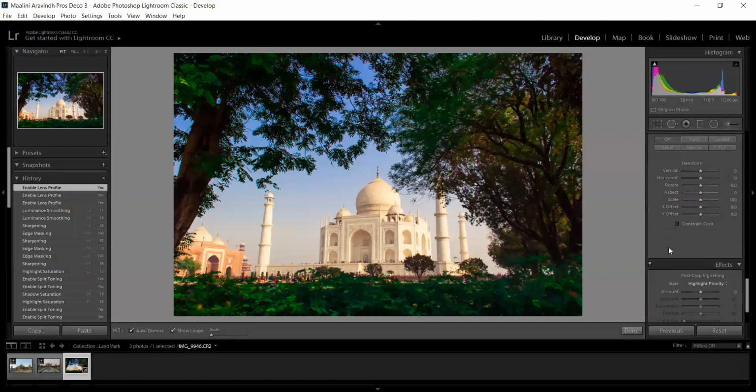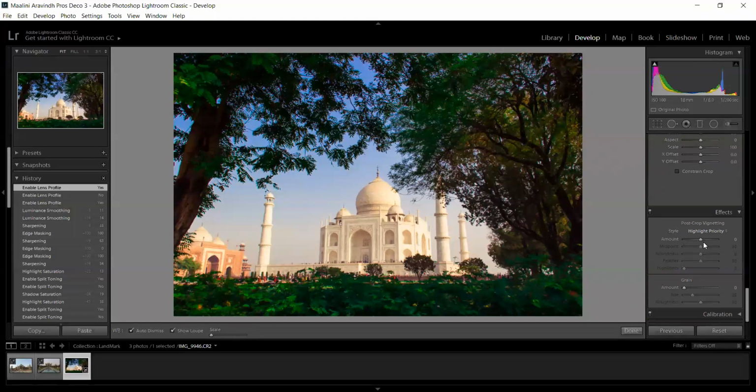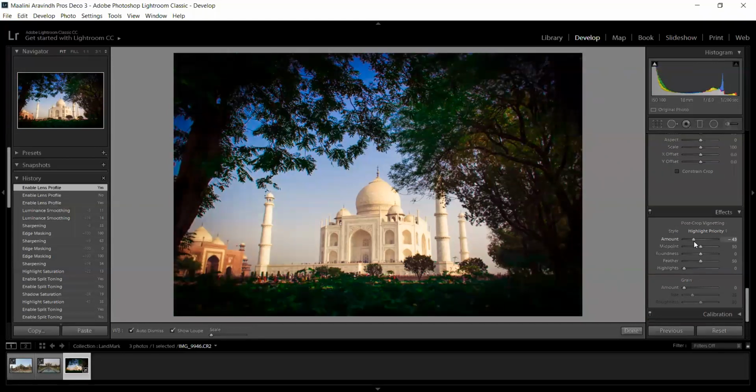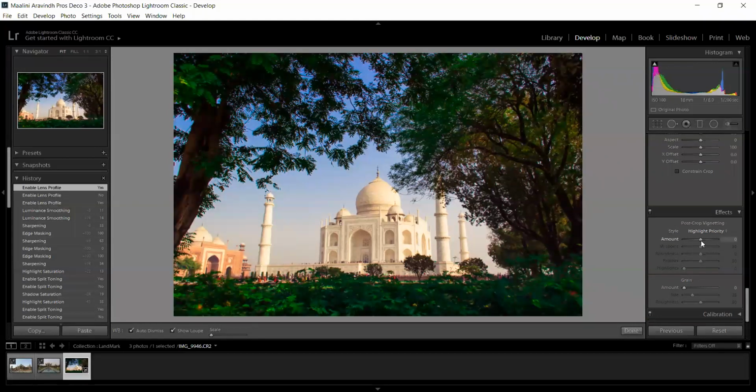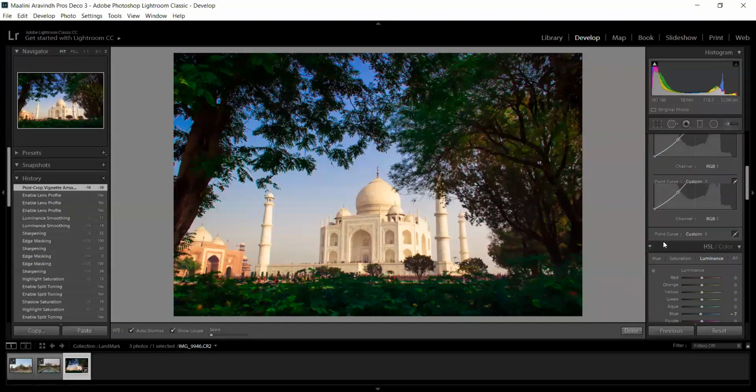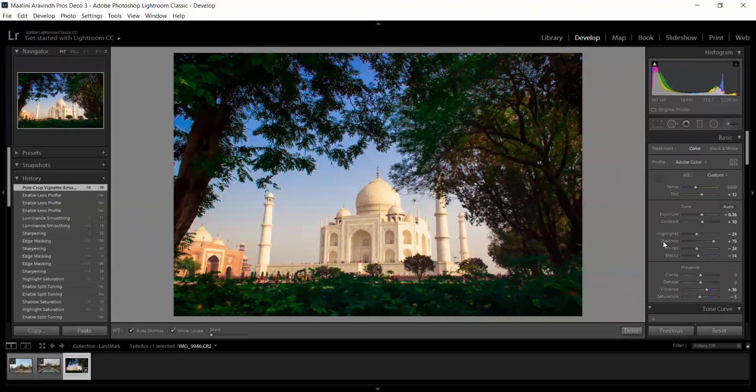And the final thing is you can transform the image to make some necessary vertical or perspective corrections. And you can add vignettes as well. Like if you want to add a little vignette to draw attention towards the subject, you can do that. And you can give grain, those kinds of things here. So these are the basic settings, and if you are not fine with any of the settings, you can change it at any time.